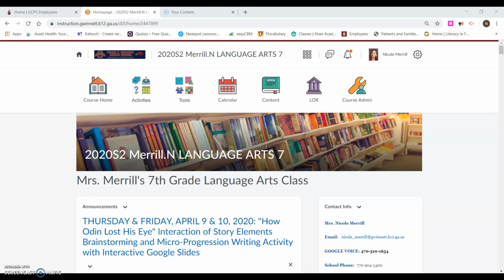So hopefully you have read How Odin Lost His Eye. That was assigned for Wednesday, and then you should have completed some comprehension questions. We are going to use the same passage for our activity on Thursday.